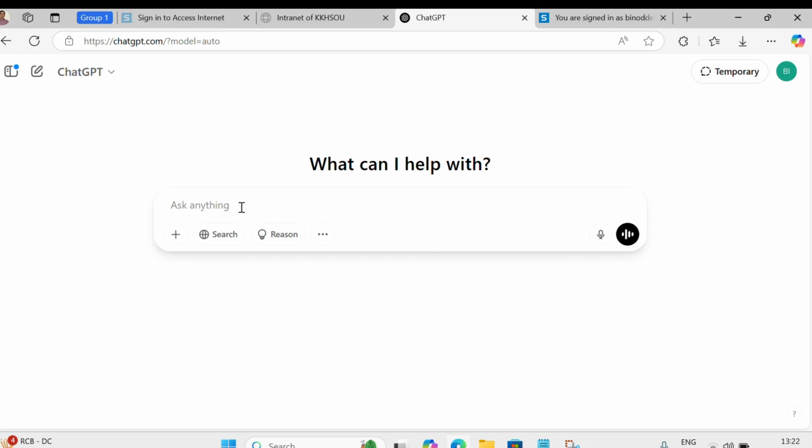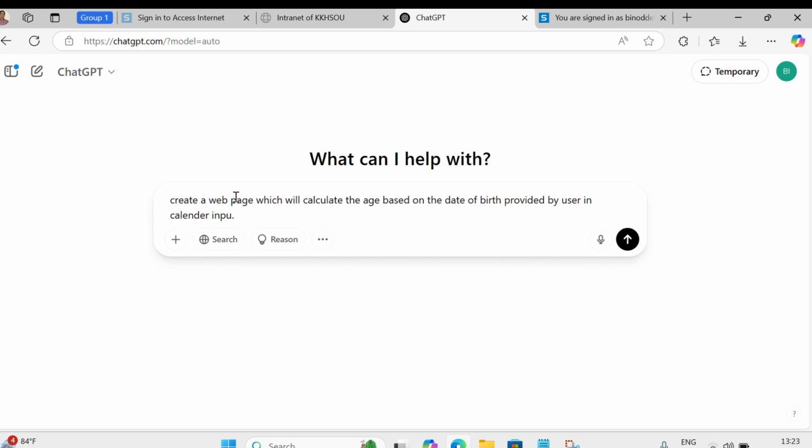Let's ask: create a web page which will calculate the age based on the date of birth provided by the user in a calendar input box.